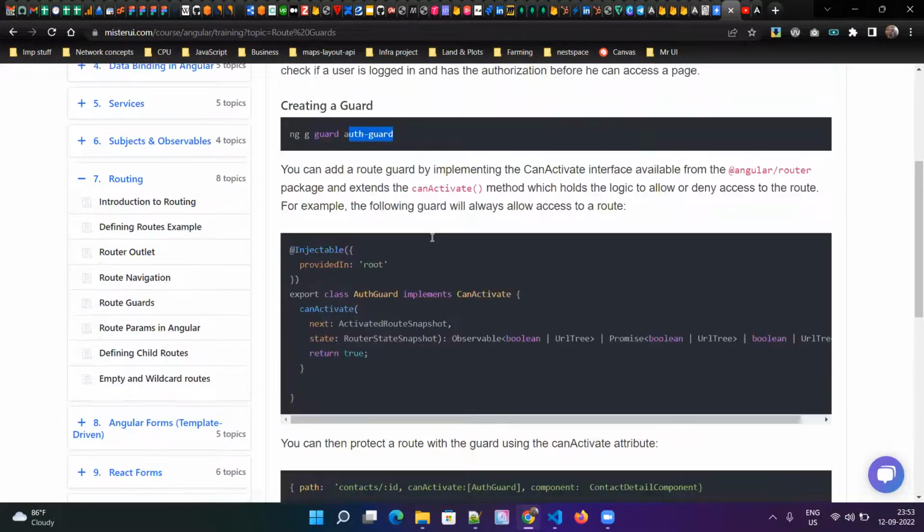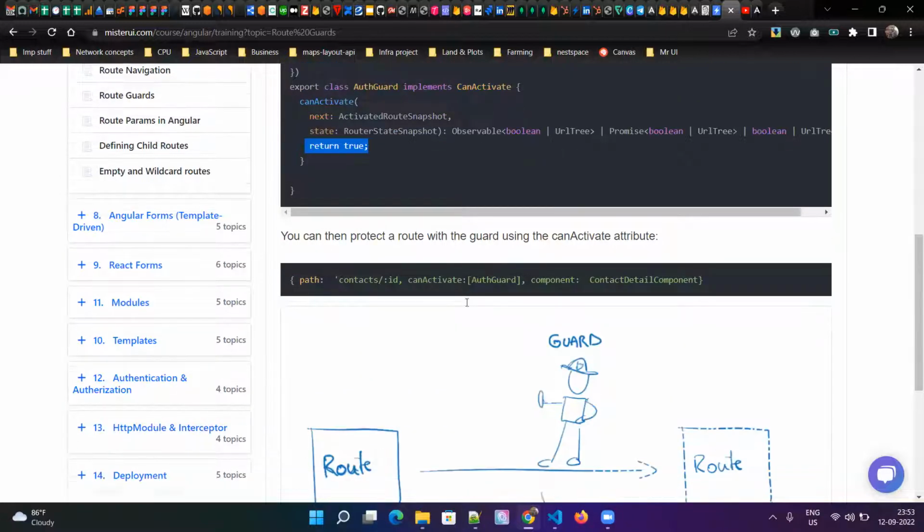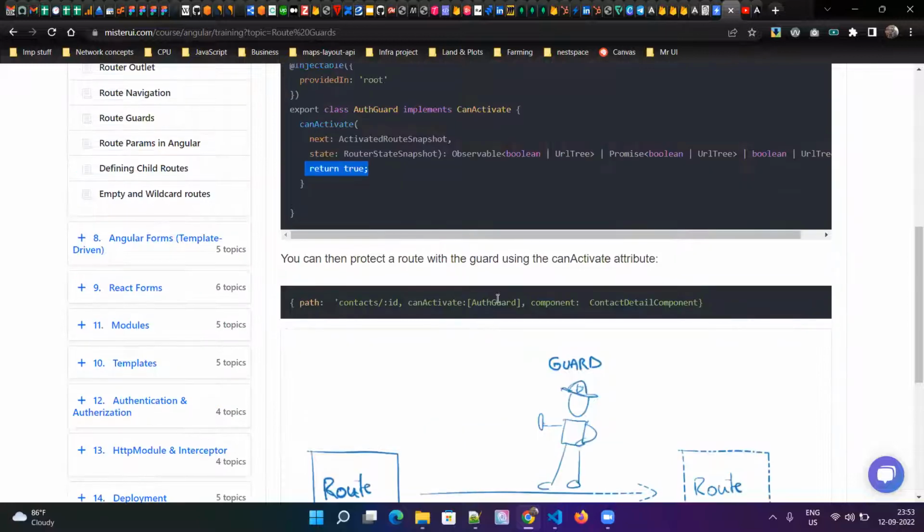Once the authentication guard is created, you have to provide an implementation for the CanActivate interface. There is a canActivate method, and if it returns true, Angular will allow the user to navigate to this path. If it returns false, then it will not allow the user to navigate to that path.